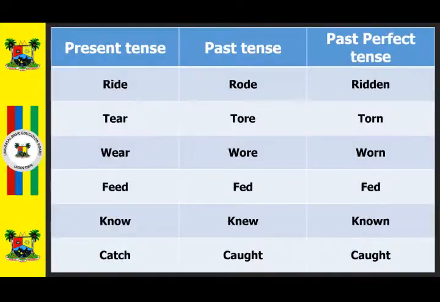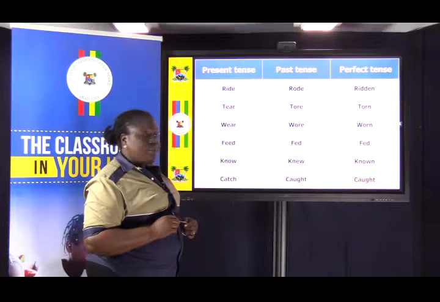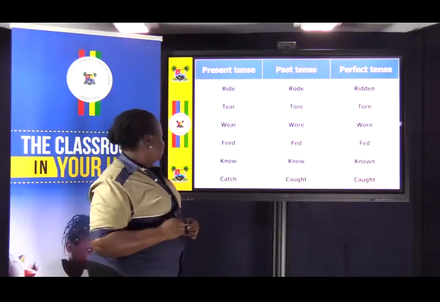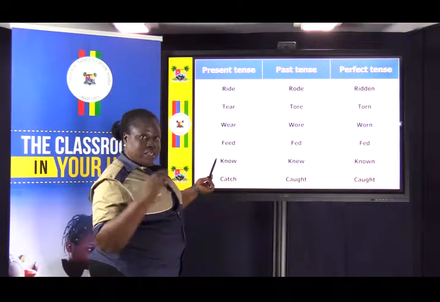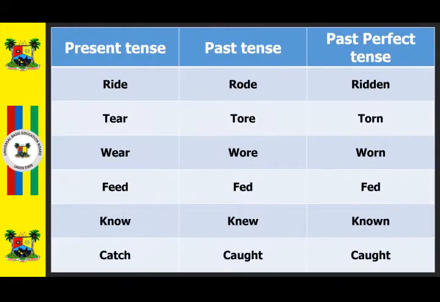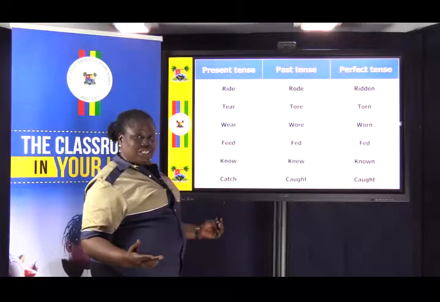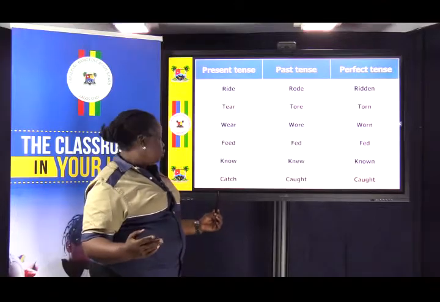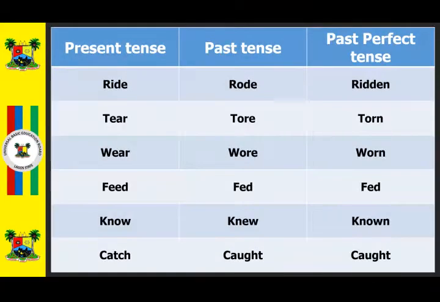Feed. What is the past tense of feed? Fed. And the perfect tense remains fed. Know is in the present tense form. The past tense of know is what? Knew. And the perfect tense is known. Catch is another word. Catch. The past tense of catch is caught. And the perfect tense remains caught.